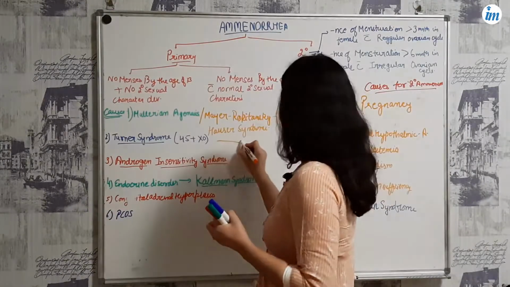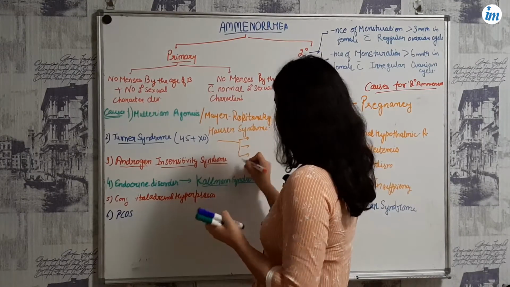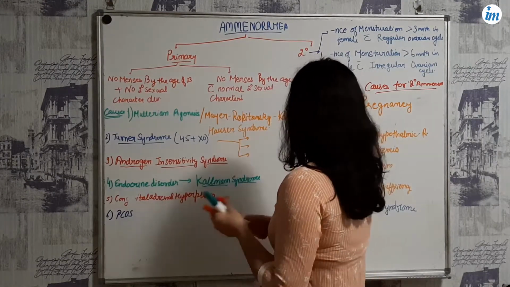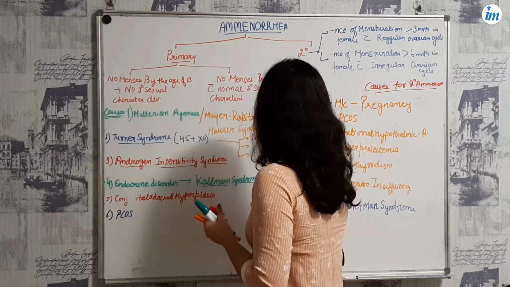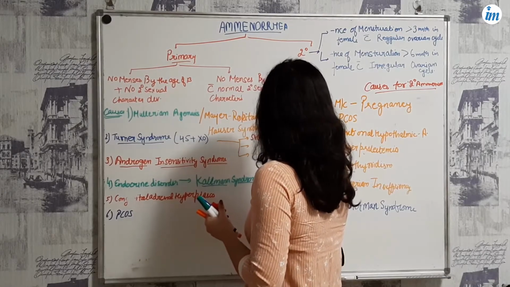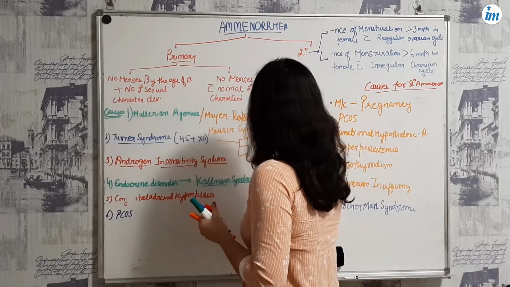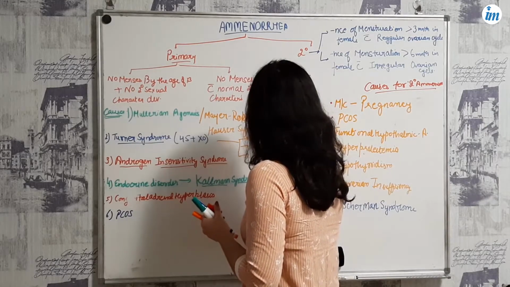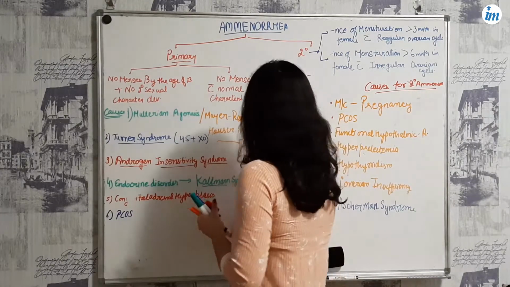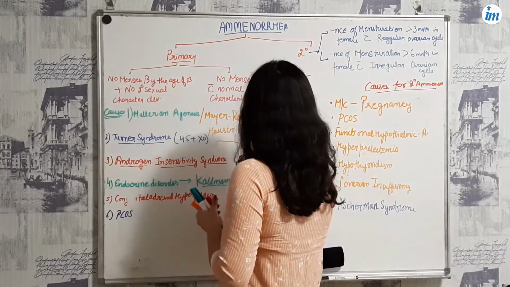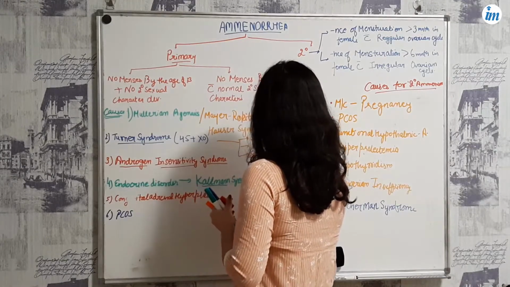So the three things you are going to see are the short stature female, the webbed neck, plus the streak ovaries. Now what is meant by streak ovaries?